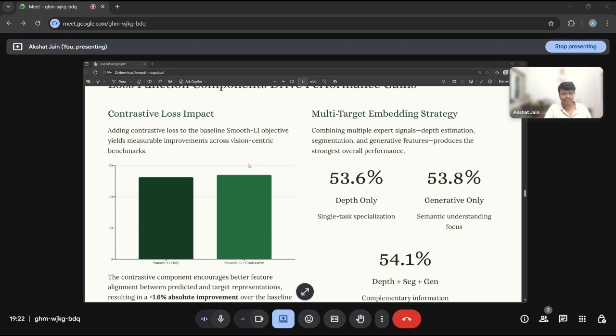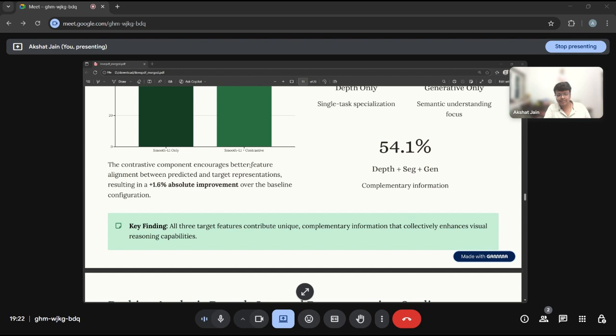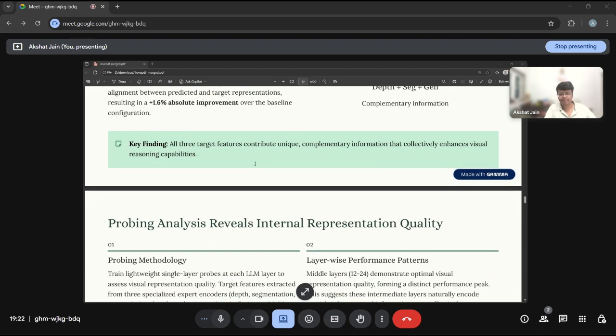And the multi-target embedding strategy is where things get really interesting. We tested each expert individually. Depth only gives 53.6. Generative feature only gets 53.8. But when we combine all three, we achieve 54.1. So the key finding: all three target features contribute unique, complementary information that collectively enhances visual reasoning capabilities.